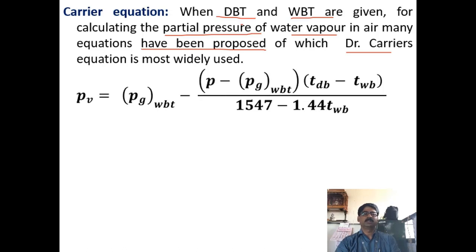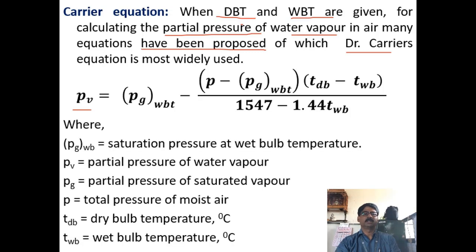It is given by Pv, the partial pressure of water vapor at a given dry bulb and wet bulb temperature, equal to Pg at wet bulb, the partial pressure of saturated vapor at wet bulb temperature, minus P, the total pressure of moist air, into Pg wet bulb, into the temperature difference, dry bulb minus wet bulb, divided by 1547 minus 1.44 times the wet bulb temperature.